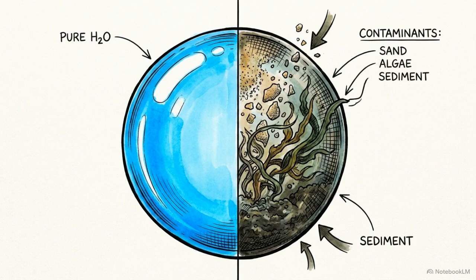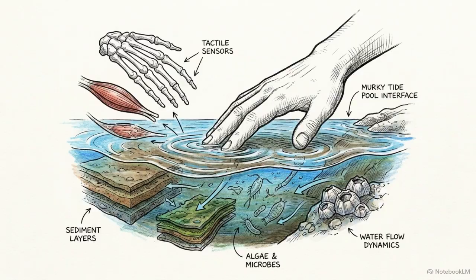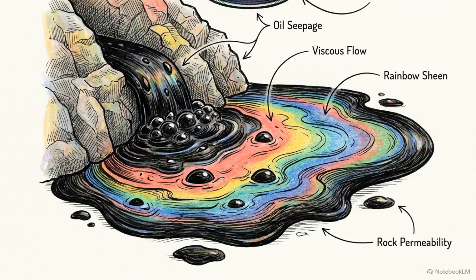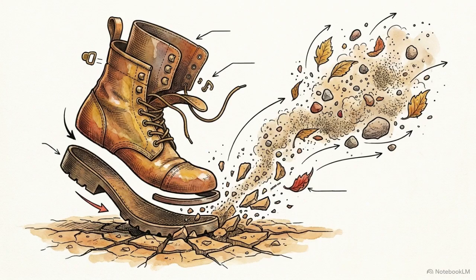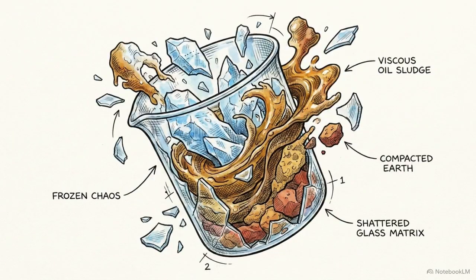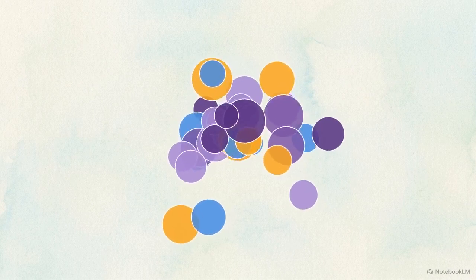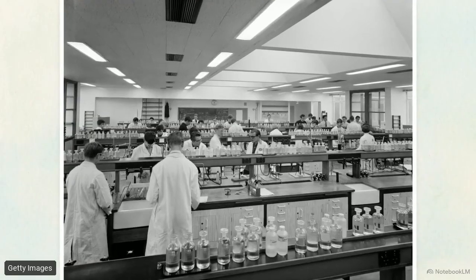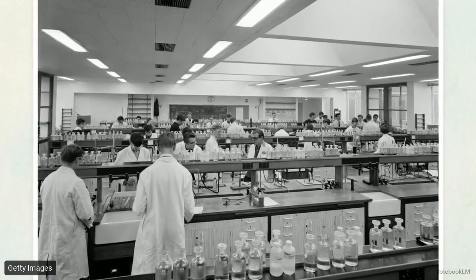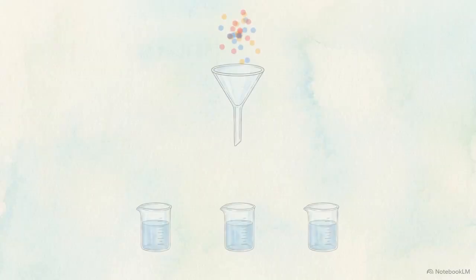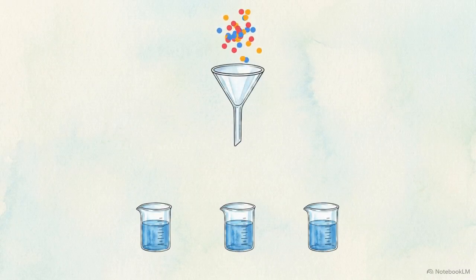In the natural world, purity is an illusion. Almost everything you encounter, from deep seawater to thick crude oil to the soil under your feet, is a complex, chaotic mixture. Nature does not hand us isolated elements. To extract the pure from the messy, we rely on experimental chemistry. It is an exact mathematical science built entirely around the ability to forcefully separate these chaotic mixtures into isolated components.